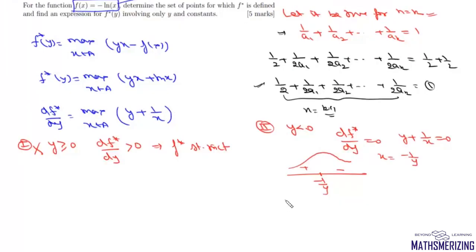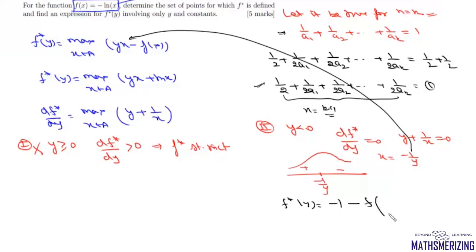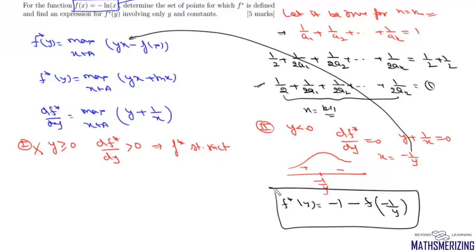So now in this case, we can write f star of y by putting minus 1 upon y in place of x. So it will be minus 1 minus f of minus 1 upon y. This function is defined when y is less than 0, and f star of y equals minus 1 minus f of minus 1 upon y. And when y is greater than or equal to 0, this function is not defined.